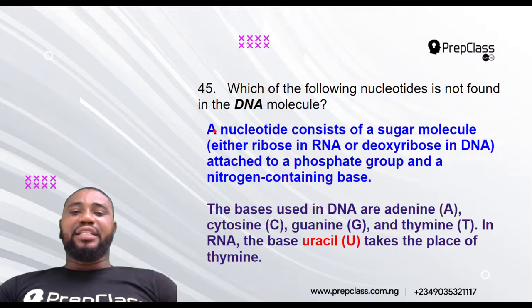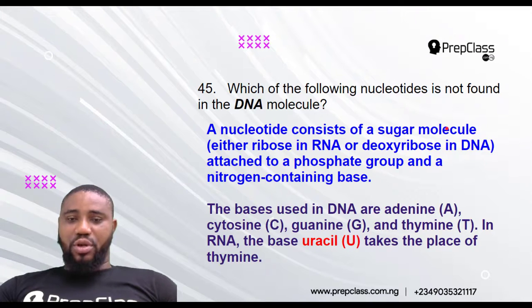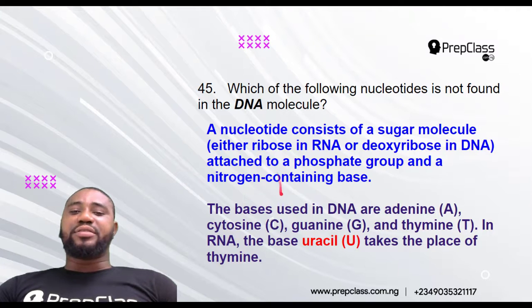I said that the nucleotide consists of a sugar molecule, which is either the ribose in RNA or the deoxyribose in DNA, attached to a phosphate group and a nitrogen containing base. So the nitrogen containing bases are adenine, cytosine, guanine, thymine, and uracil.